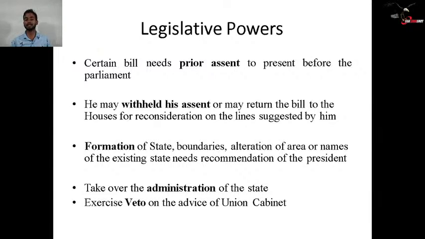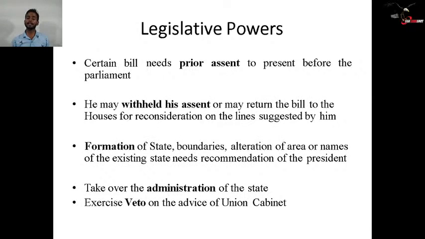Formation of new states, alteration of boundaries, or alteration of the names of existing states needs the recommendation of the President. Article 2 of the Indian Constitution gives power to the Parliament of India to reorganize the states and change the boundaries of the state. That is again done on the advice and consent of the President of India.